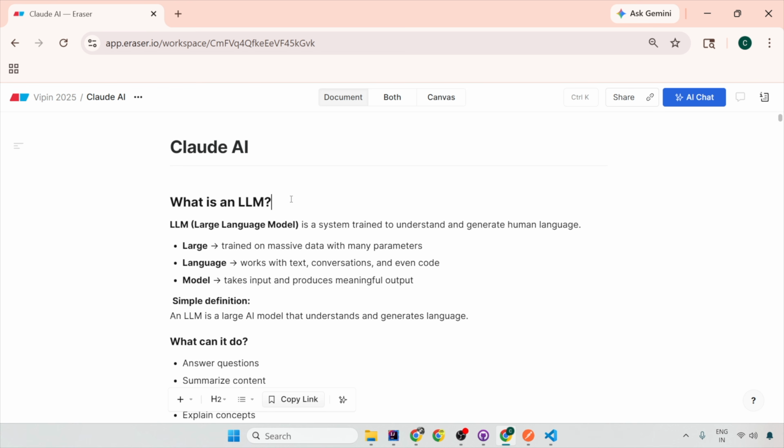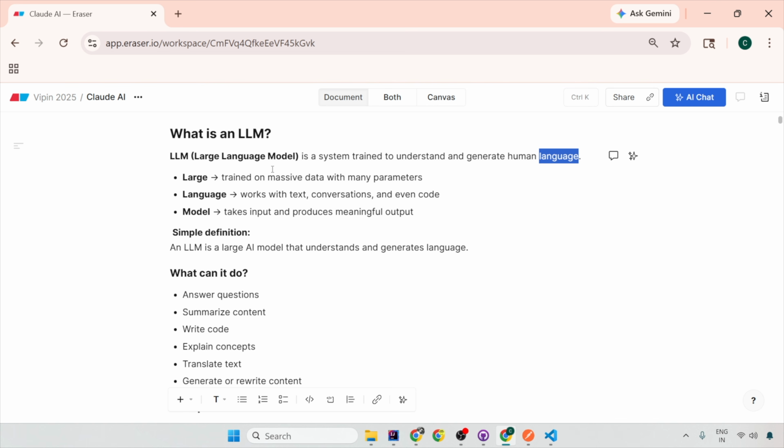So, LLM is nothing but a large language model which is trained to understand and generate human language. So it is specifically a model which is trained to work upon massive data with massive parameters, the text, conversations, and even code. So large means a model which is trained on massive data. Language means it is working with text, conversation, human languages, English, coding languages, everything. And it is basically a subset of a model.